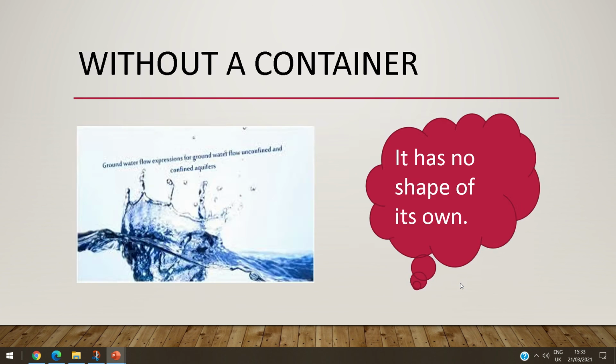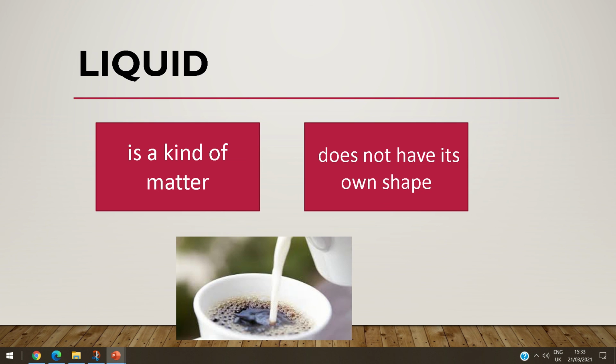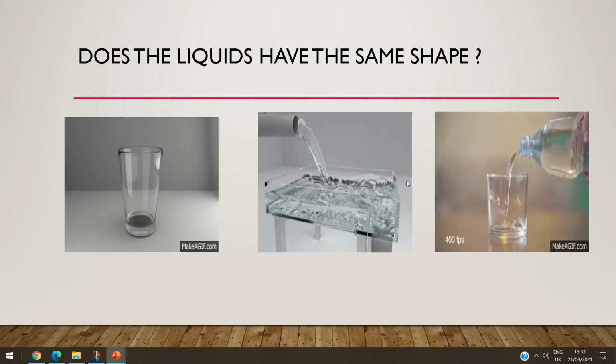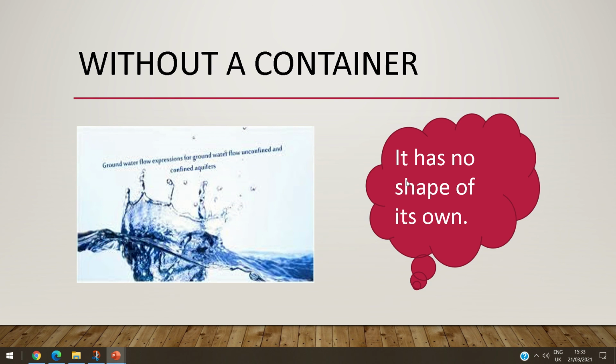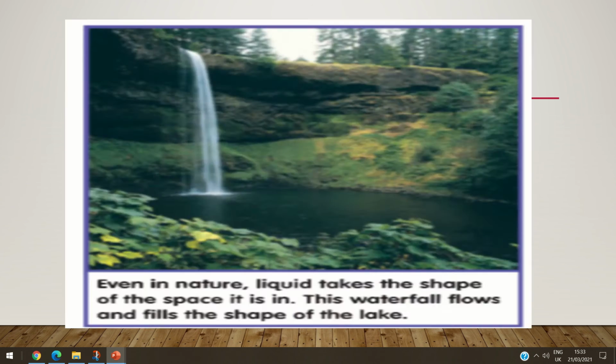So again, what is liquid? It is a kind of matter that doesn't have its own shape. The liquid takes the shape of the container it is in, and without this container the liquid will flow here and have no shape, okay honey?